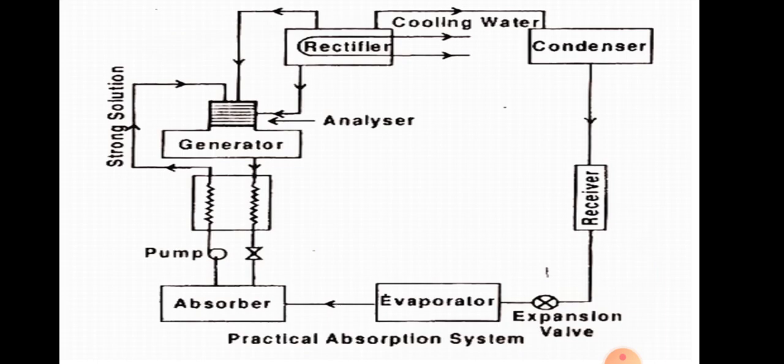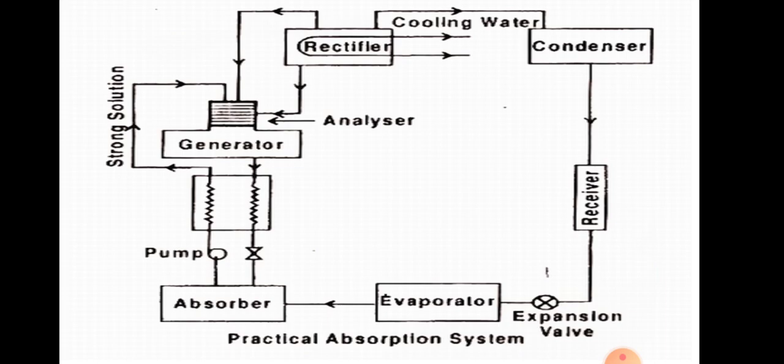If any water particle is still present in the ammonia vapor, it is completely removed by the rectifier. So we have a surety that the incoming ammonia vapor to the condenser is completely dry and saturated.